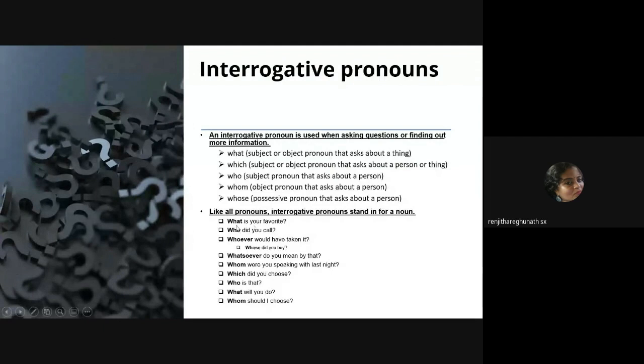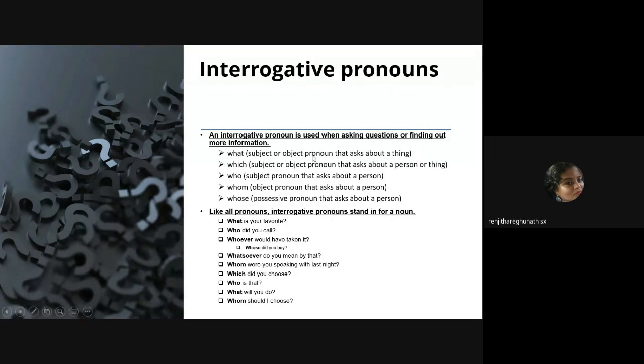So in this sentence, what is your favorite? It can be anything. Whoever would have taken it, the answer would be, I believe, this person or that person. Who did you call? My mother. So there you find that interrogative pronouns basically fulfill or stand in for a noun. So they fulfill the function of a noun.